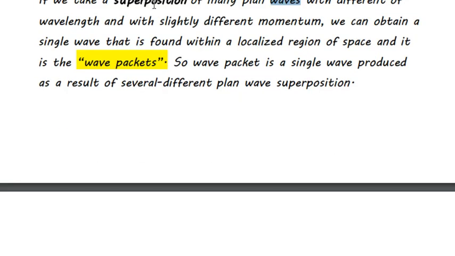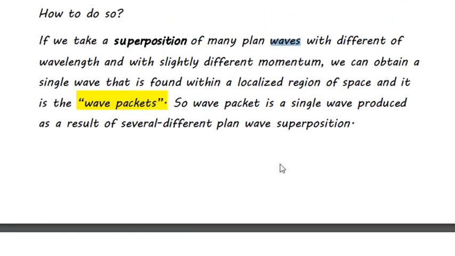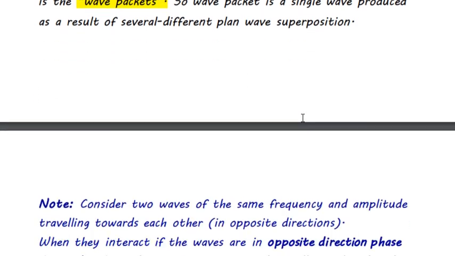If we take the superposition of many plane waves with different wavelengths and slightly different momentum, we can obtain a single wave that is found within a localized region of space, and it is known as a wave packet. So a wave packet is a single wave produced from the superposition of several different plane waves.